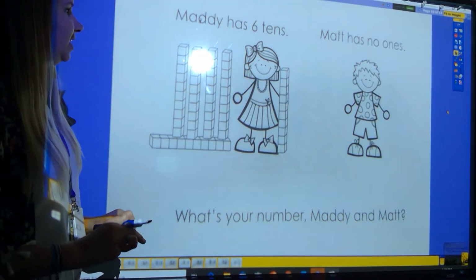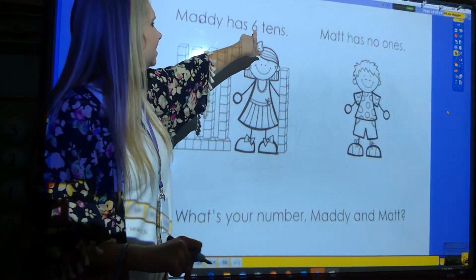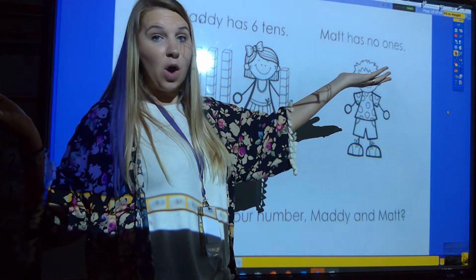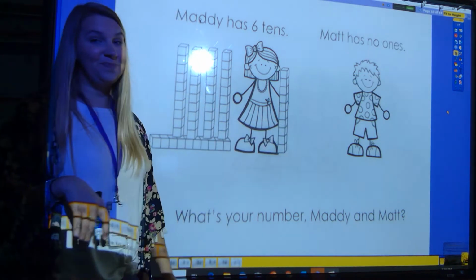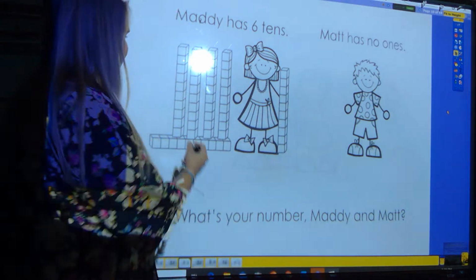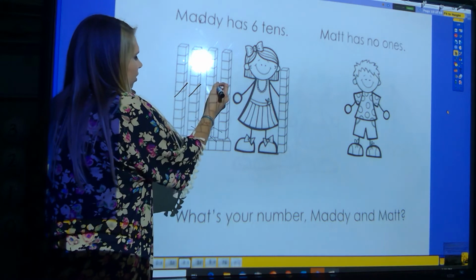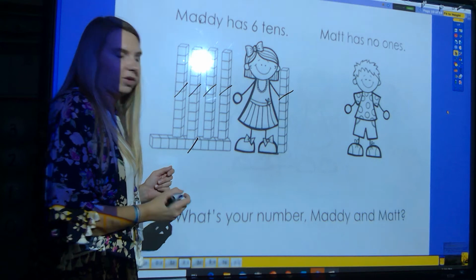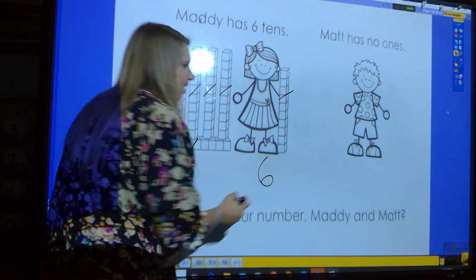Take a look at this one. Maddie has 6 10s. Matt has no 1s. Let's not let it trick us. So let's count how many 10s. 1, 2, 3, 4, 5, 6. There was one down here on the ground. So I have 6 10s.